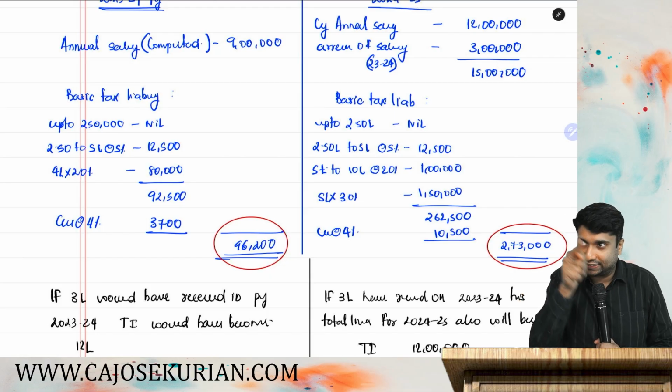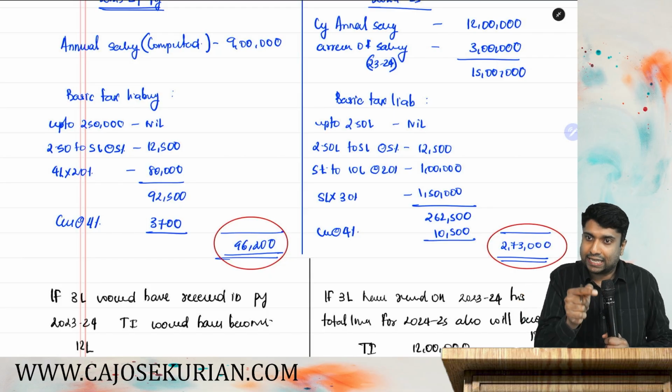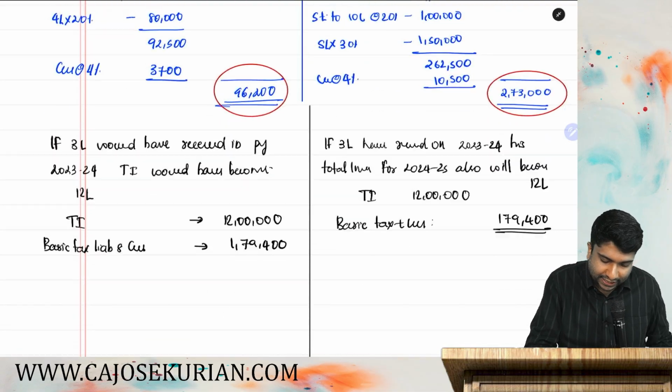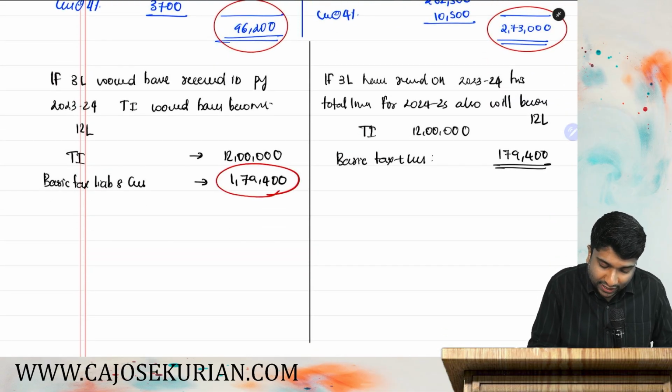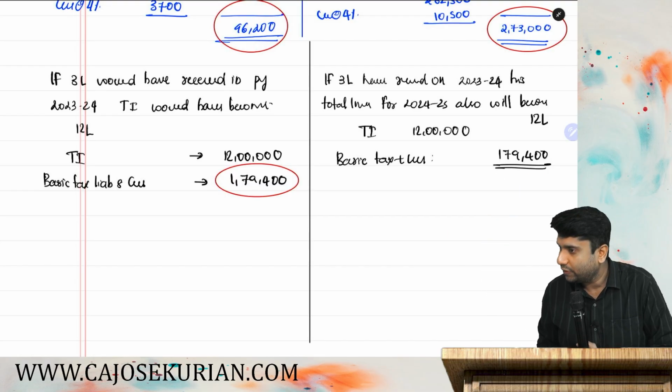If he would have received that particular additional 3 lakh in 23-24 itself, then his tax liability would have been 1,79,400. Are you with me? Yes.